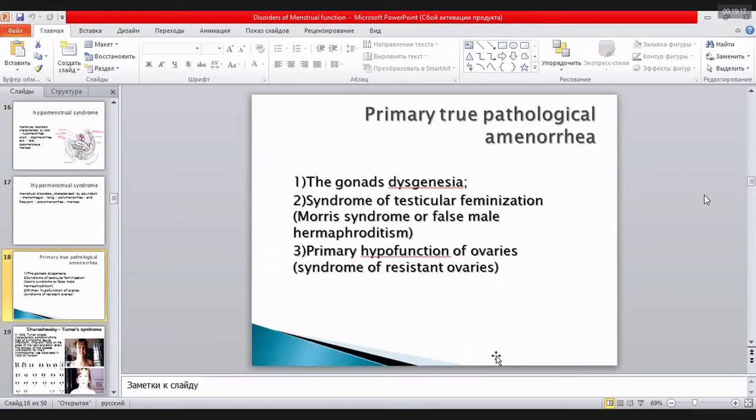Primary or true pathological amenorrhea: what are the main reasons? Gonadal dysgenesis (gonads are the sexual organs in men and women as well), testicular feminization syndrome (Morris), and primary hypofunction of the ovaries, that is, resistant ovaries.